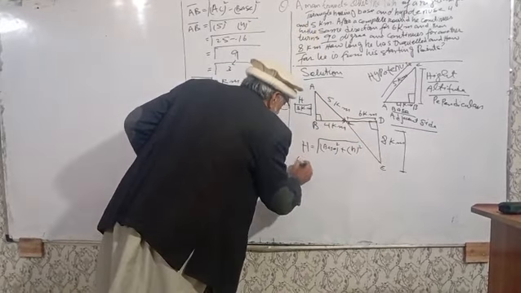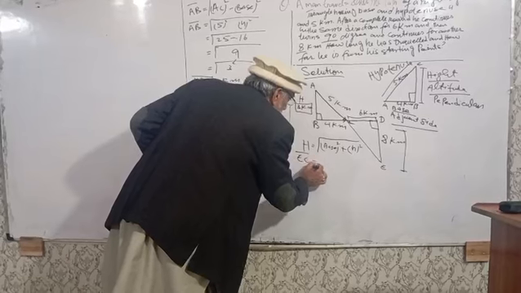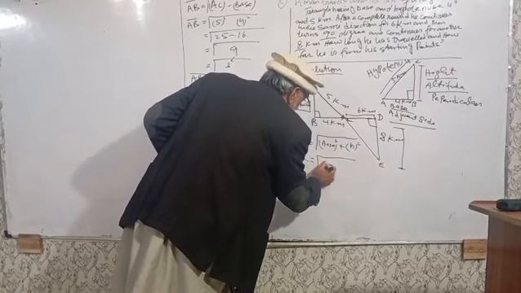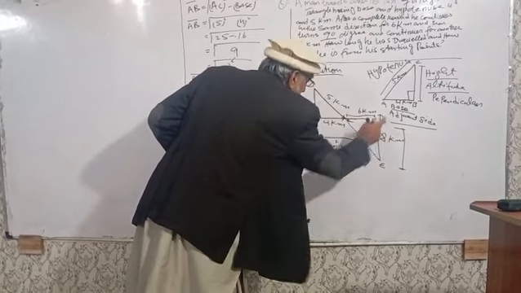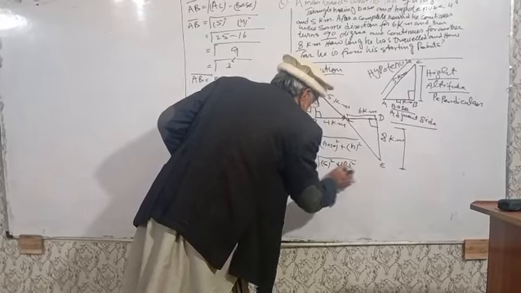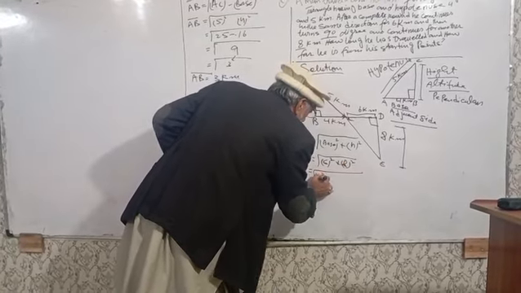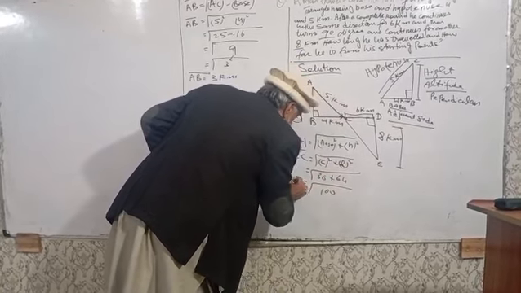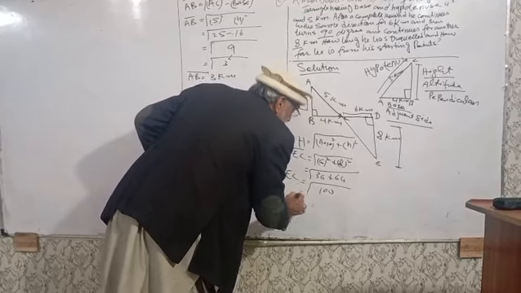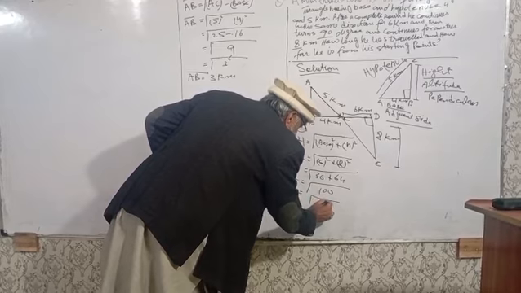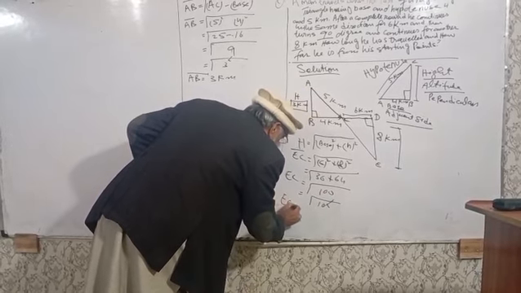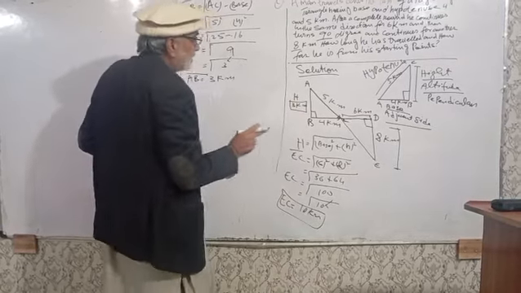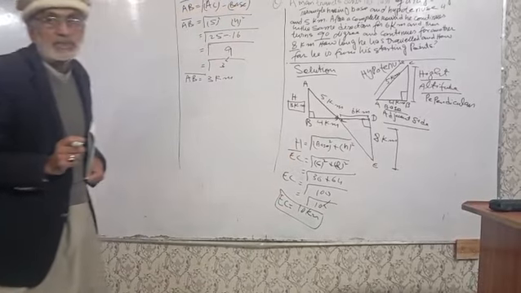That is, EC. Then side EC will be equal to the square of base, meaning 6, and the square of height, meaning 8. Then it will become 36 plus 64, which becomes 100. Then EC is the square root of 100, so EC is equal to 10 kilometers. This distance is 10 kilometers.